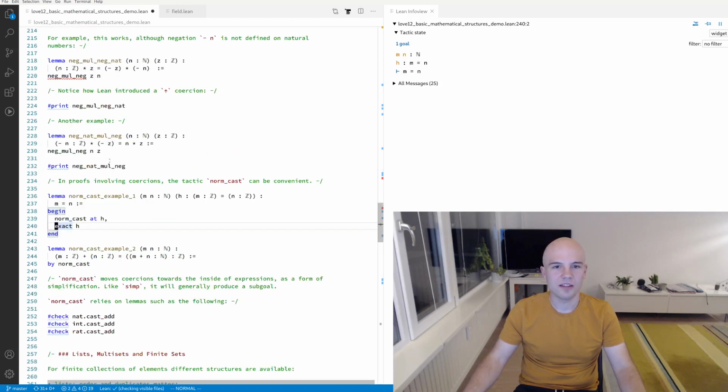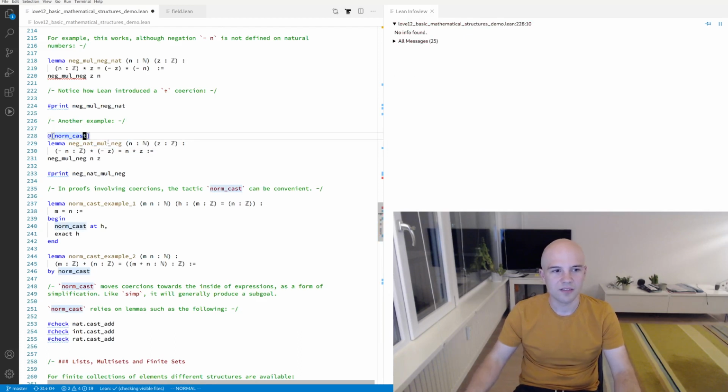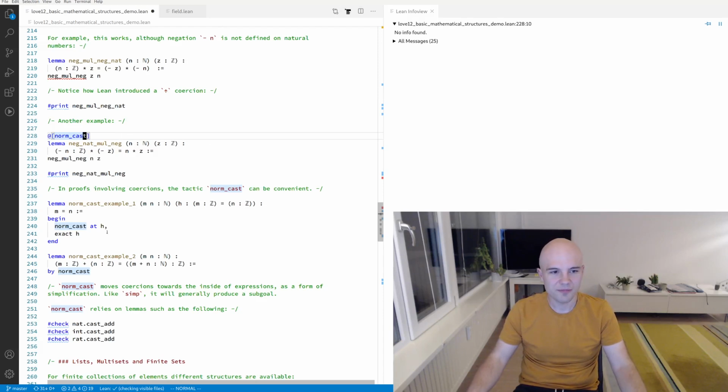This knowledge that you can remove the up arrow here is not built into norm_cast. This works by annotating lemmas with the norm_cast attribute. So if you want to have your own types with coercions on them, and you want norm_cast to work on it, you need to tag the lemmas using the norm_cast attribute.